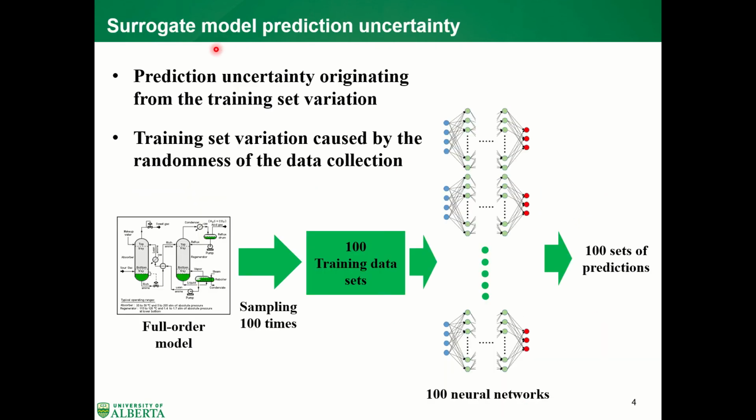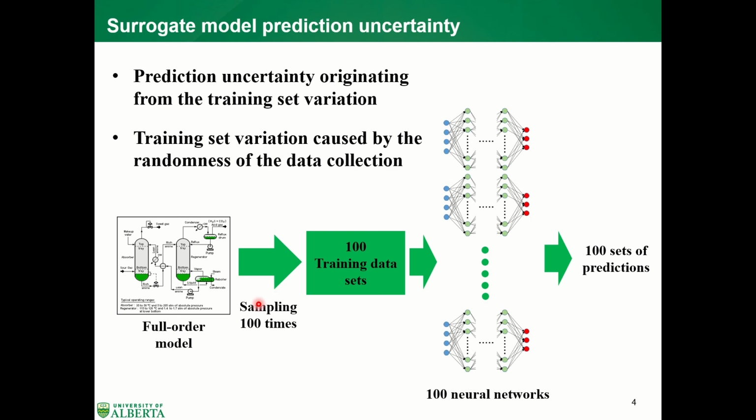Although the ReLU artificial neural network is a very powerful surrogate model, however, it is also a data-driven method that is highly influenced by the data variation. So it may cause prediction uncertainty. The prediction uncertainty originates from the training data set variation, and the training data set variation is usually caused by the randomness of the data collection. Let me illustrate this idea by the following example.